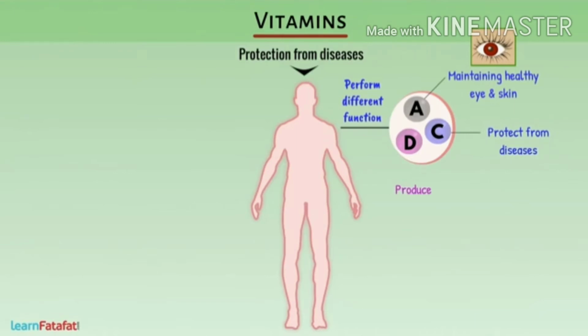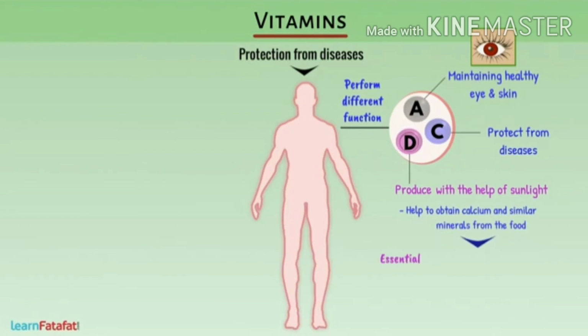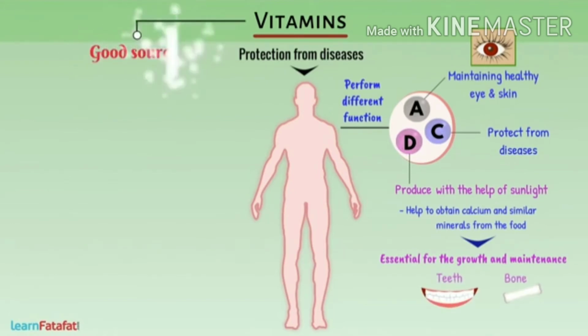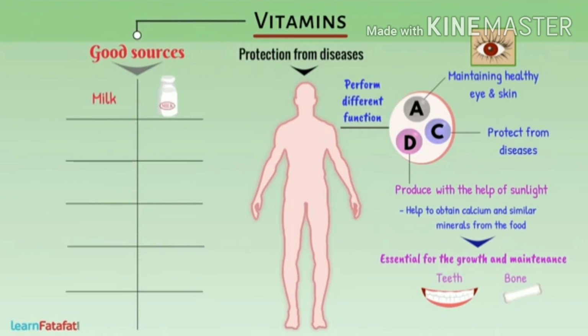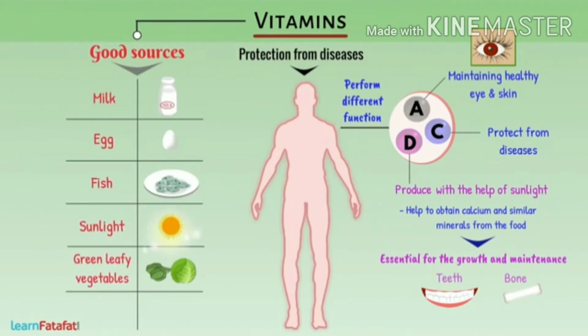Our body produces vitamin D with the help of sunlight. This vitamin helps the body to obtain calcium and similar minerals from the food. These are essential for the growth and maintenance of teeth and bones. Some sources of vitamins are milk, eggs, fish, sunlight, green leafy vegetables, fruits, etc.